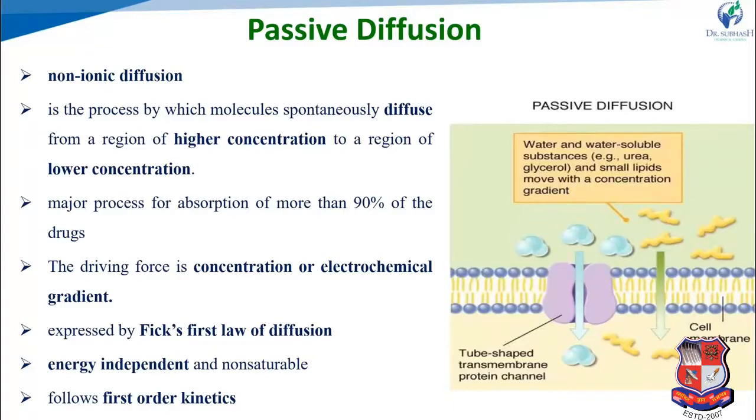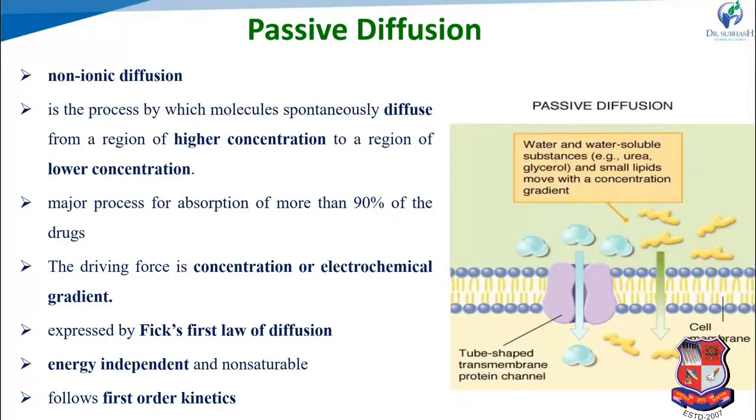Passive diffusion is the process by which molecules diffuse from the region of higher concentration to the region of lower concentration. Here the driving force is the concentration gradient, which means the difference in concentration across the cell membrane or sites.